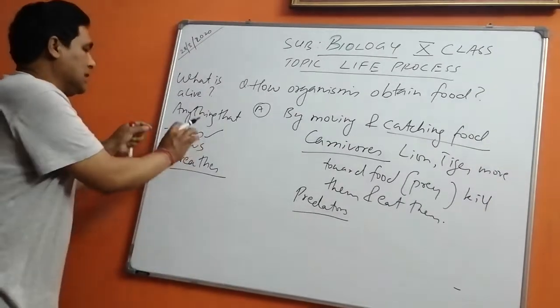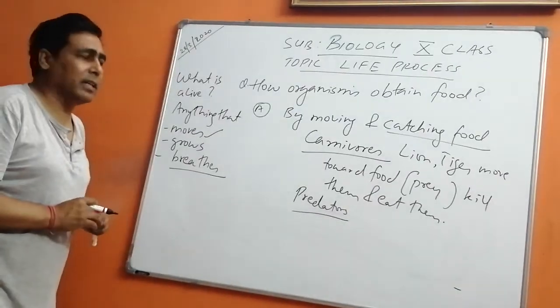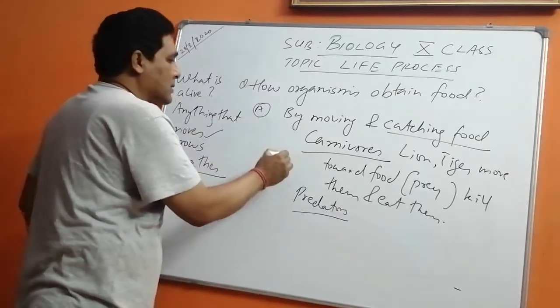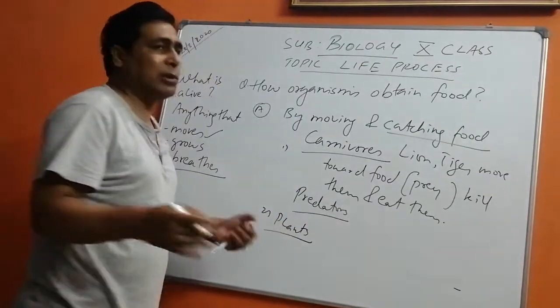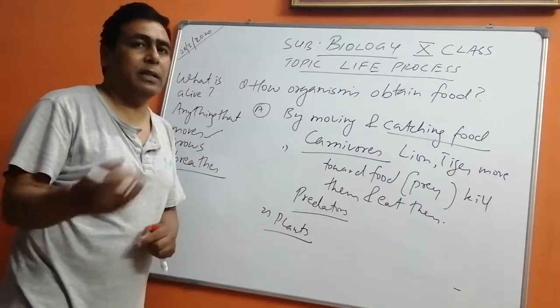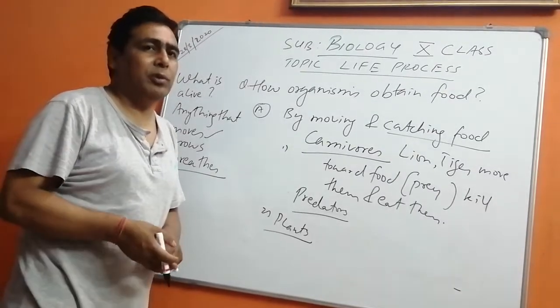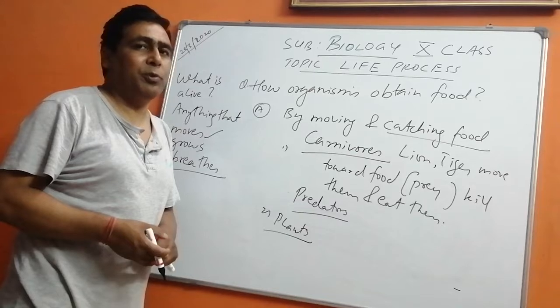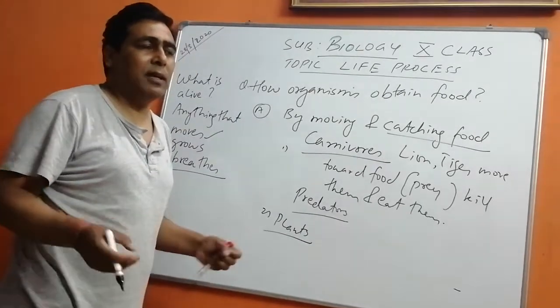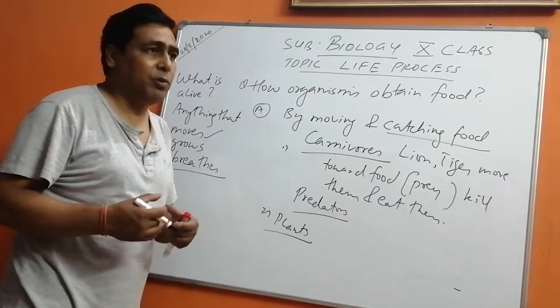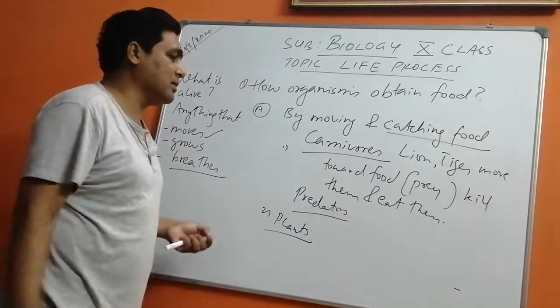Now comes growth, the second thing. When we talk about plants, plants are also living organisms and they obtain their food by preparing the food. Does your mother prepare the food? No, she cooks the food. Plants are the only organisms which can prepare food with the help of the photosynthesis process.